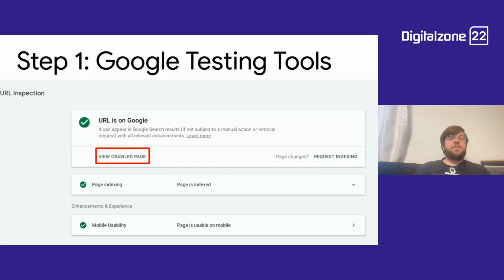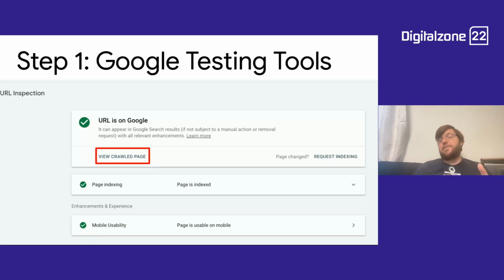In this case, for instance, because it was a soft 404 that we didn't catch, it got indexed. So you can actually see the crawled page. This is very, very useful because the crawled page is what we actually saw when we crawled and indexed. So that means that instead of doing the live test right away, you want to first look at what we looked at, or what we saw when we crawled.